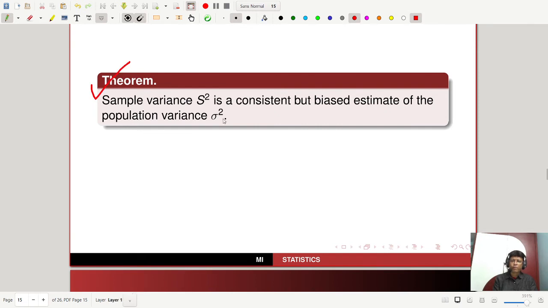Next theorem, an important theorem, is that the sample variance, capital S square, is a consistent but biased estimate of the population variance sigma square. It is not unbiased. It is a biased estimate of the population variance sigma square. It is a consistent and biased estimate of the population variance sigma square. We'll prove that. This is very, very important, extremely important.